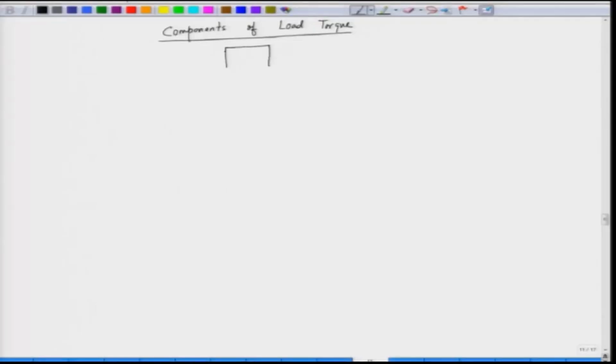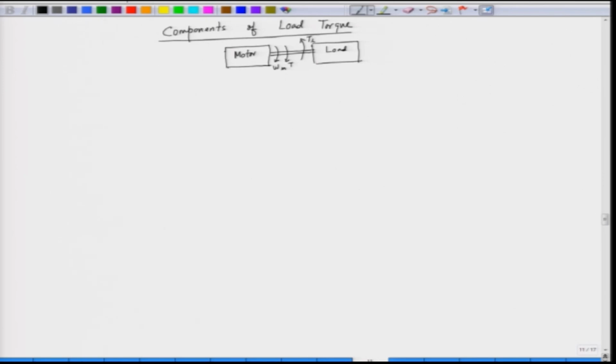Let us say we have a motor which is driving a load. These are mechanically coupled. We have the motor, we have the load, the motor is running in this direction, the motor torque is here T, the load torque is opposing the motor torque, that is TL.